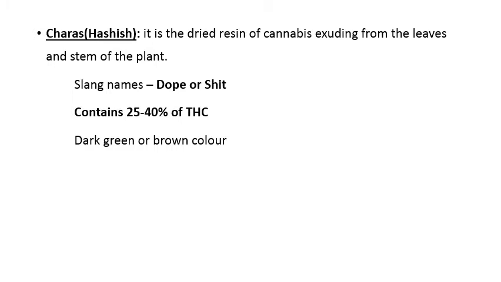And this charas or hashish is usually dark green or brown in color. It can also be mixed with tobacco and smoked just like ganja, either in a pipe, or the hookah, or in the form of cigarettes.